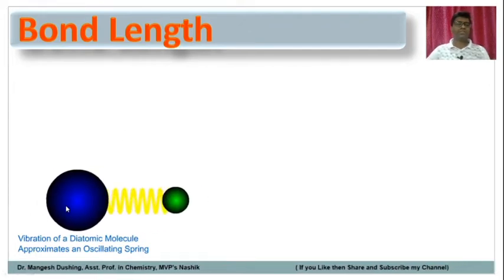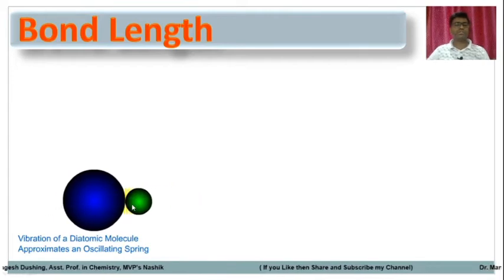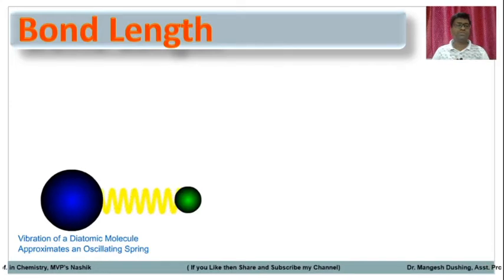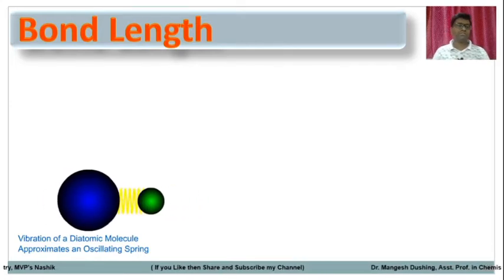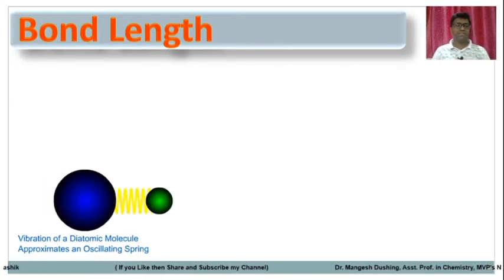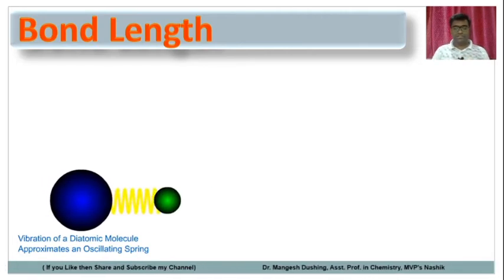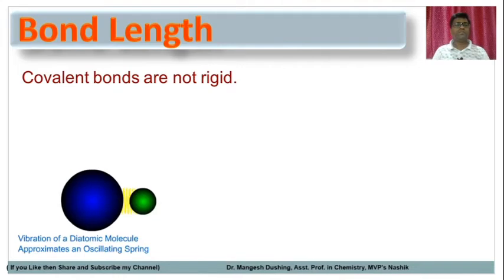See here, these two atoms are bonded with this sigma bond. So this sigma bond is like a spring. If you want to measure the length of the bond, it's not fixed because it's going to change. The bond contracts and relaxes. So covalent bonds are not rigid.